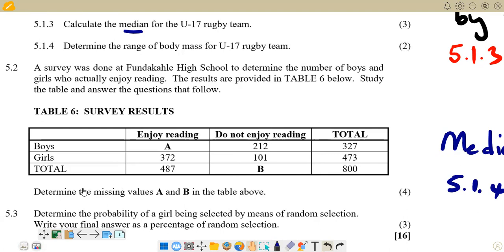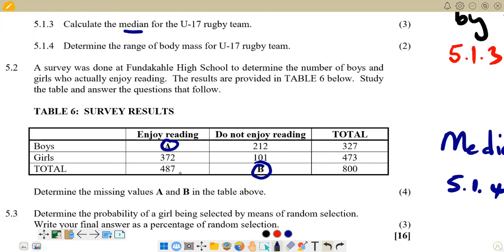So the question is saying determine the missing values, values A and B in the table above. So if you look in the table, our figure for A is here, and for B, we have it here. So these are the figures that we want to find. So for A, very simple.